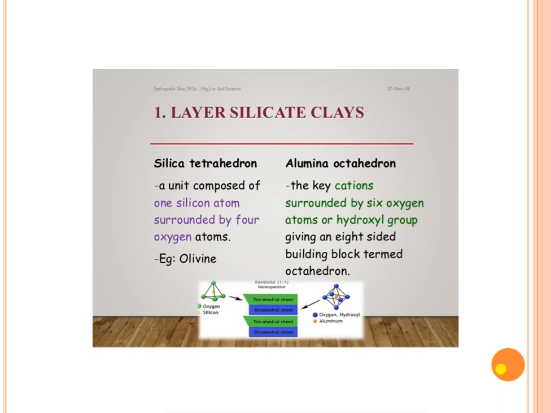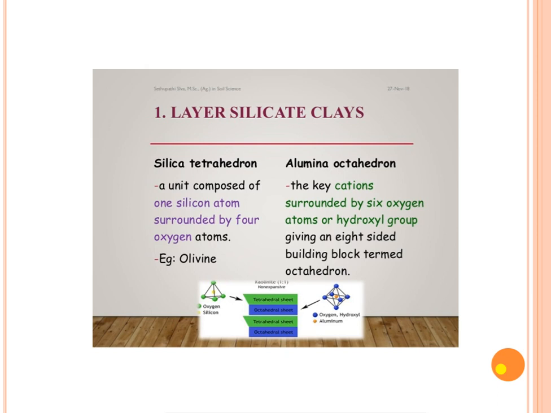Then layer silicate clays. To study layer silicate clays, there are three types: 1:1 soil structure, 2:1, and 2:1:1. An example of 1:1 is kaolinite. For 2:1, examples are montmorillonite, smectite, and vermiculite, and 2:1:1 is chlorite.